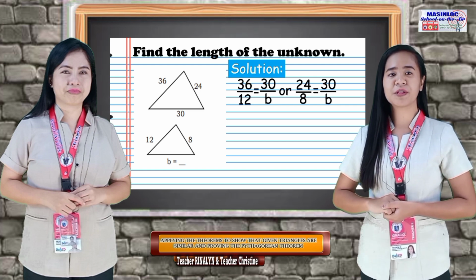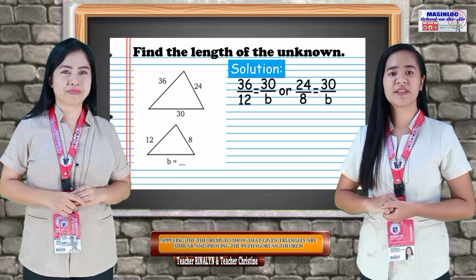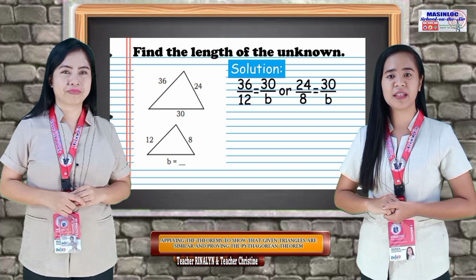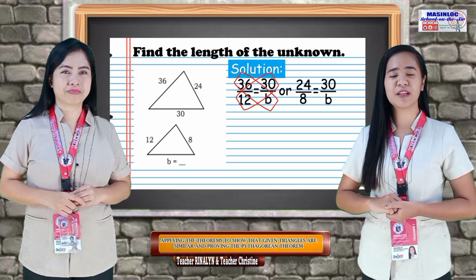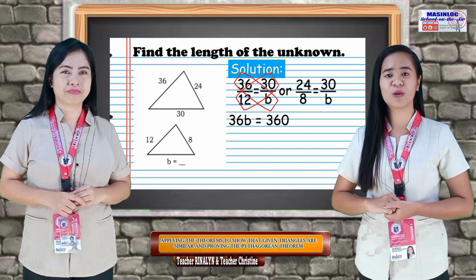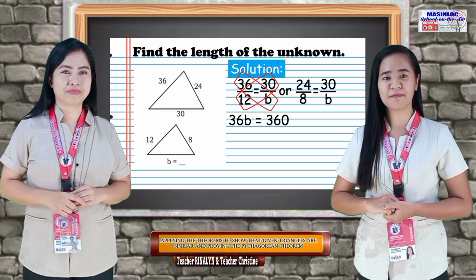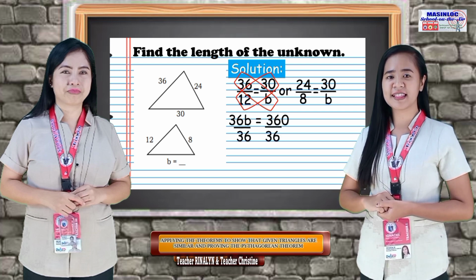Let's use option number 1. First, 36 over 12 is equal to 30 over B. Now let's multiply 36 by B and 30 by 12. We will have 36B is equal to 360. Then we divide both sides by 36.